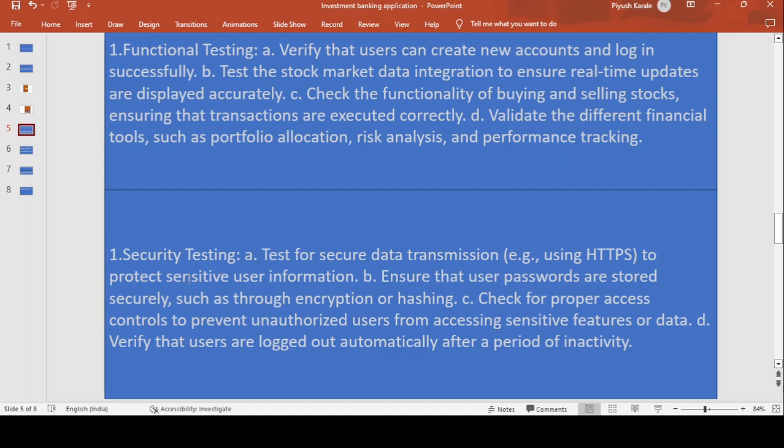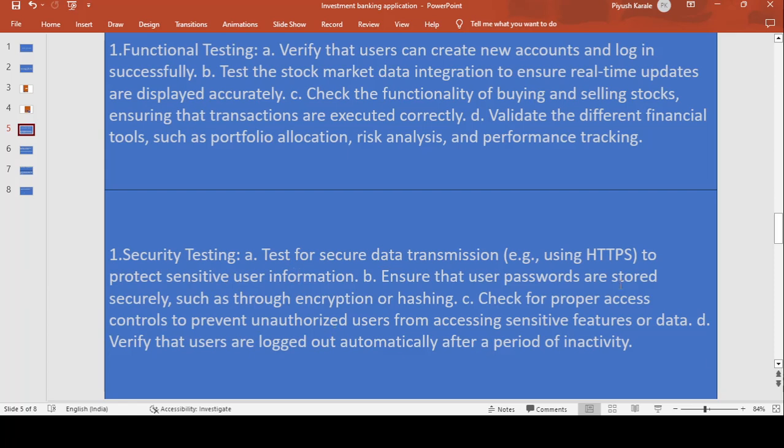The next testing we have to perform is security testing. Test the secure data transmission using HTTPS to protect sensitive user information. Because in the share market you are investing funds, security is the most important part here. Whatever data transmission happens must be secure, and we have to check whether any mismatch is happening.